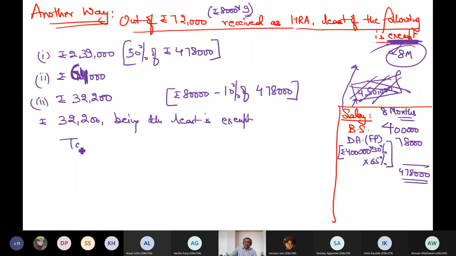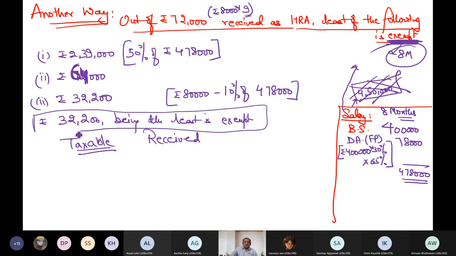So how much is taxable? 8 months. Everything is going on for 8 months. This is the point which you should remember. How much is received? 8 months. Or here also you can write for 9 months, doesn't matter, because now you got the correct exemption. I can write 64 or 72, doesn't matter, because I got the correct exemption. There is no problem in amount received. I need to have correct exemption.